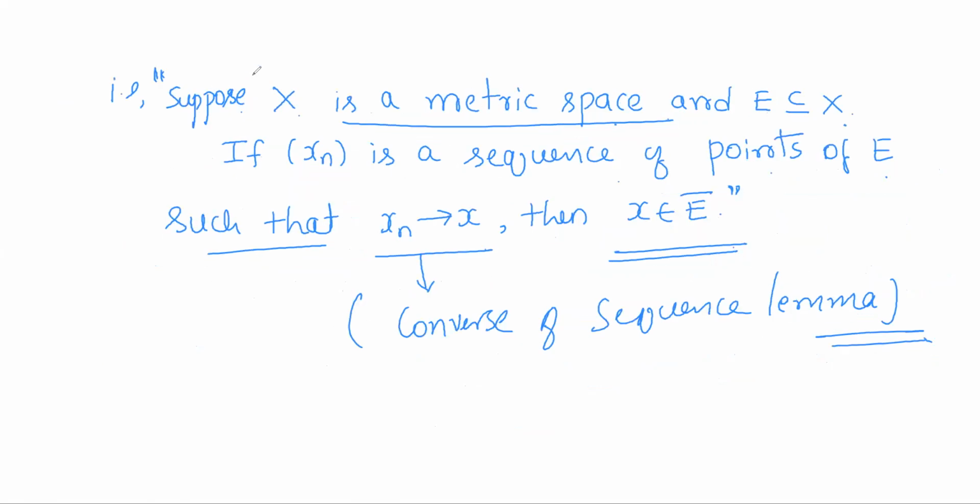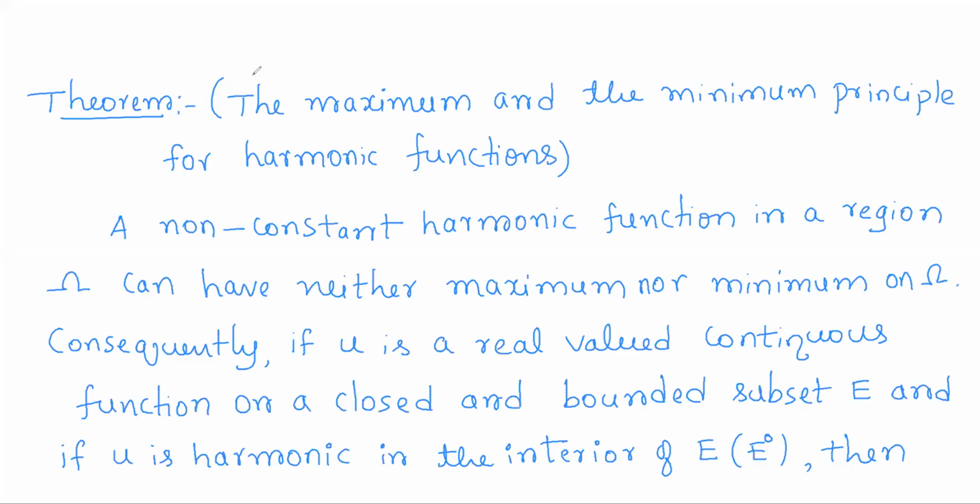So these are the points which you have to note before going to the maximum and minimum principle for harmonic functions. Now we shall move on to the theorem, which is the maximum and the minimum principle for harmonic functions. So this theorem actually gives the principle for a harmonic function to attain maximum and minimum. So when will a harmonic function attain maximum and minimum.